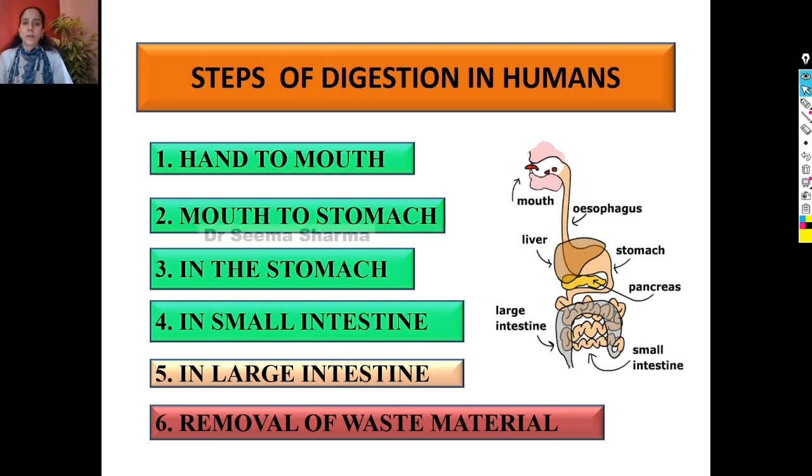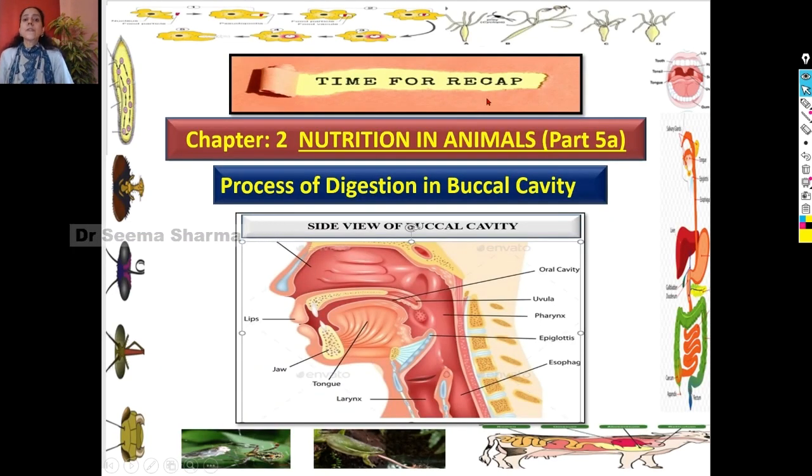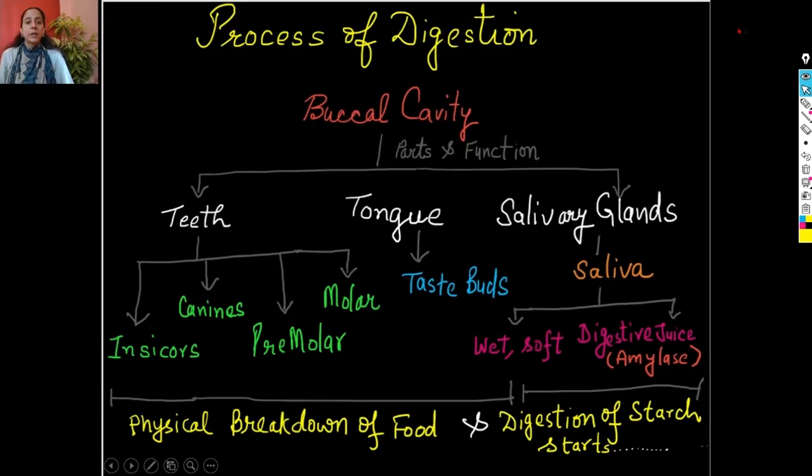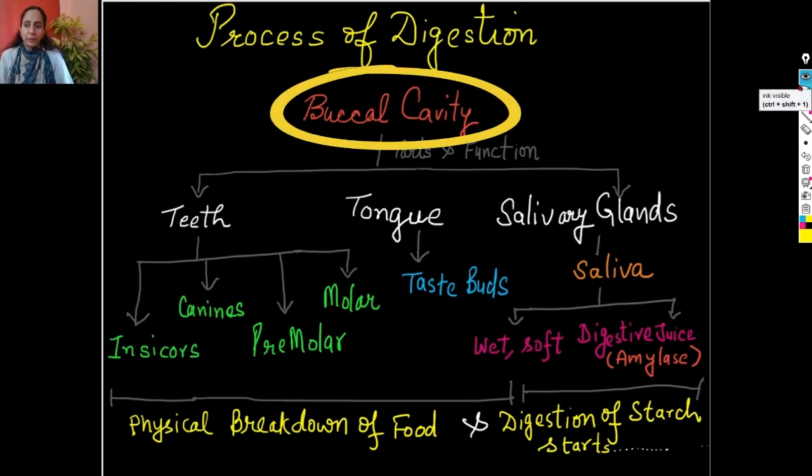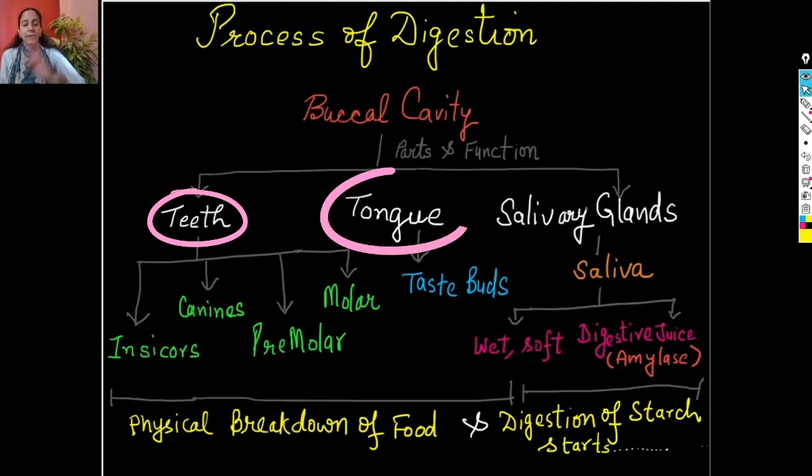What all I have covered in my previous video, let's have a look of that also. So viewers, my previous video was on nutrition in animals, part 5A. And in that video, the process of digestion in buccal cavity was taken in detail. In that video, we came to know that in the process of digestion, buccal cavity also plays a very important role. And this buccal cavity, it has different parts: teeth, tongue, and salivary glands.